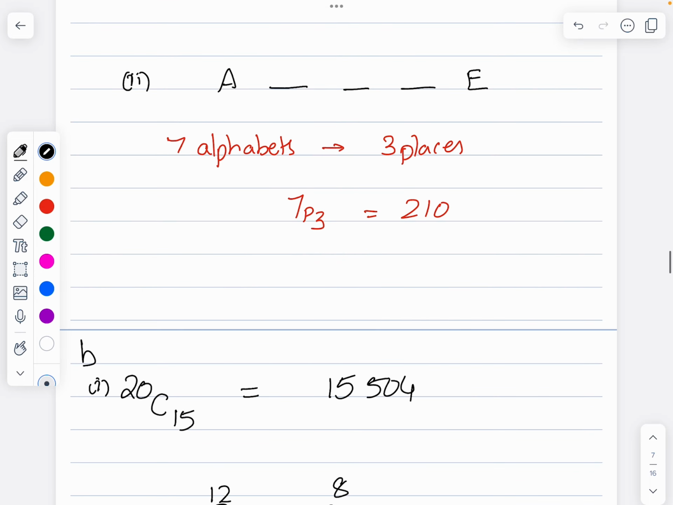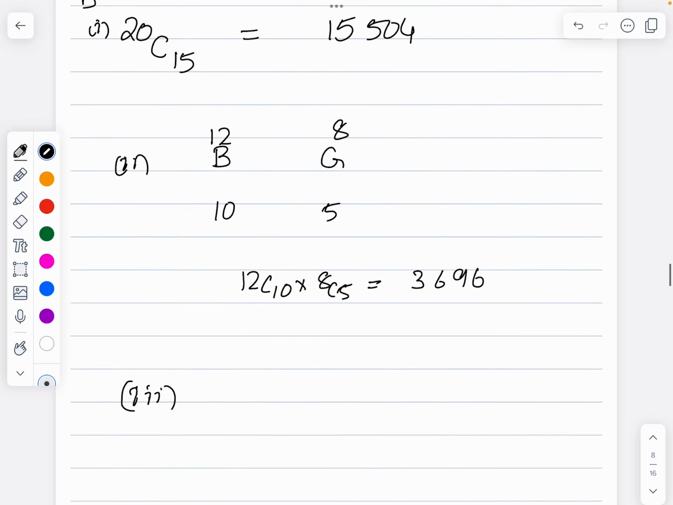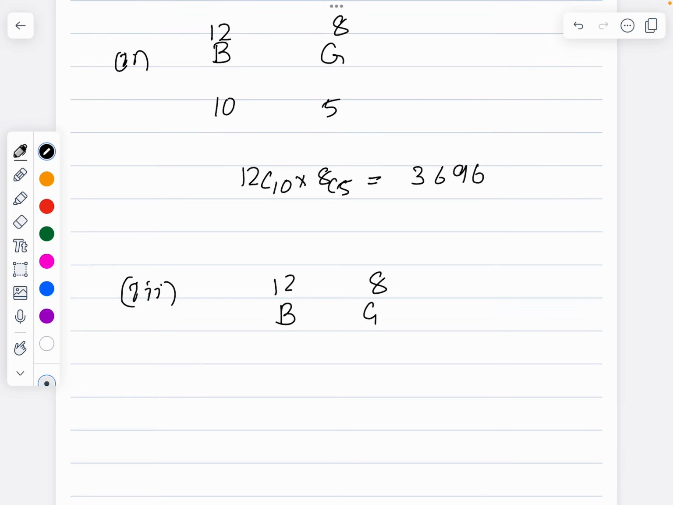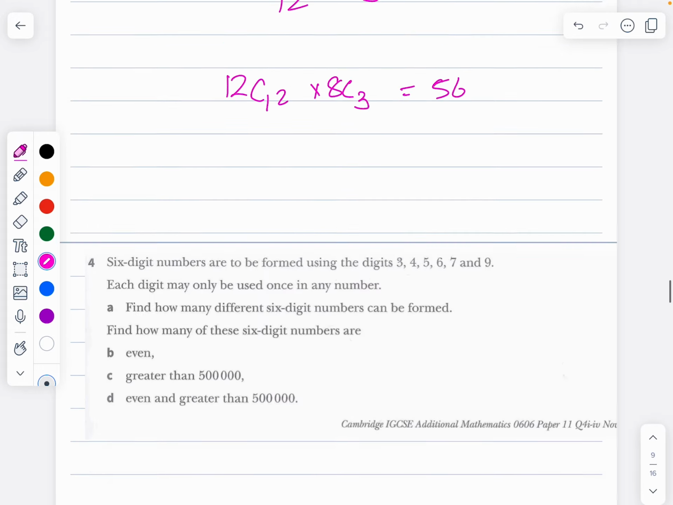All the boys will be getting the tickets. And how many tickets? Only 15 tickets. So boys are 12, girls are 8. So all 12 boys will be getting tickets. Therefore only 3 more, because totally it should be 15. I am going to choose only 3 more girls. So 12C12, which is 1, times 8C3, which is going to be 56.